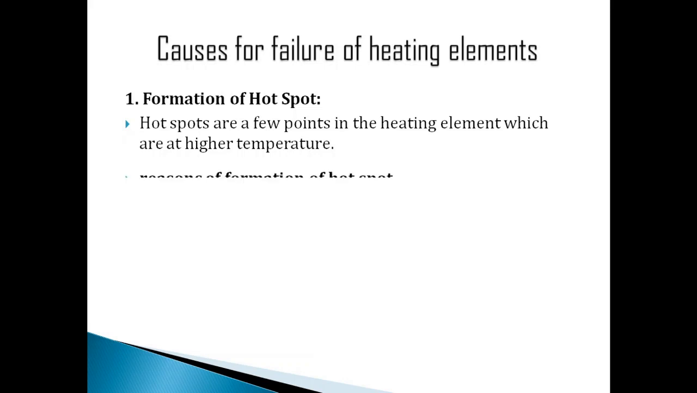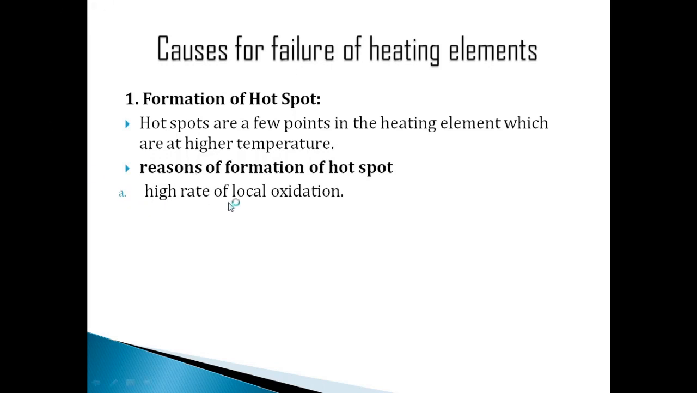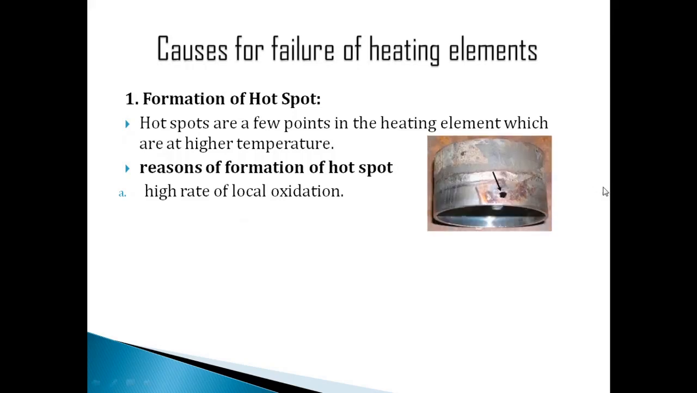So let's see the reasons for the formation of hotspots. The very first reason is a high rate of local oxidation. In short, local oxidation is a reason for hotspots. So what is local oxidation actually? Just look at this picture. Here this is the element, in which you can observe this black hole, and this is a hotspot. This is because of the local oxidation.